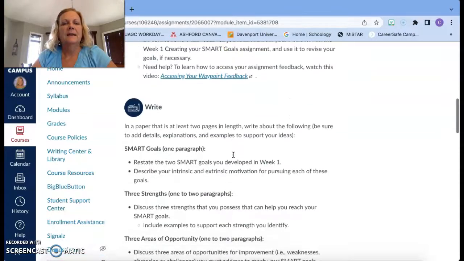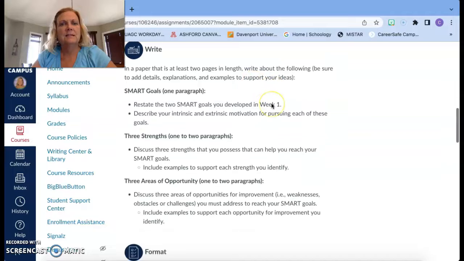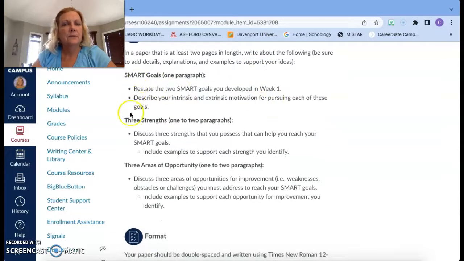Okay. And then as you scroll down, this is the information. So here it says, in a paper, 2 pages in length, write about the following. Be sure to add details, explanations, and examples. Now there's a few different bullet points here, so you're going to want to make sure that you're hitting all of them. It says in one paragraph, you're going to restate the 2 SMART goals. So in week 1, you're going to write your 2 SMART goals. I will give you some tips on it. If I ask you to improve on those, please make sure that you improve before you move on to week 2.